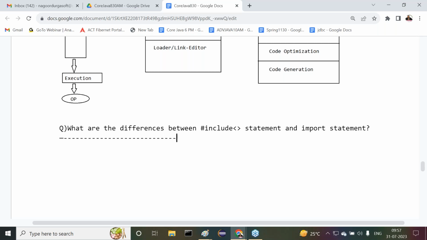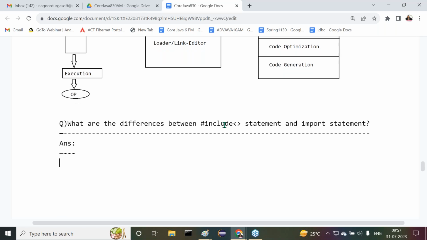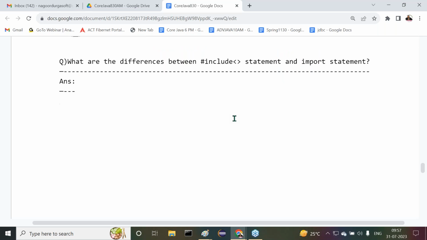What are the differences between the hash include statement and the import statement? Now this is the point here we have to understand clearly. Yes, sir. All of you are getting clarity or not? Okay, fine. Now observe carefully. Only 4 differences. Try to understand it clearly.